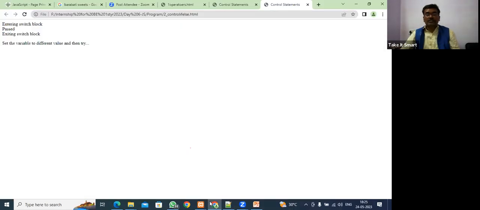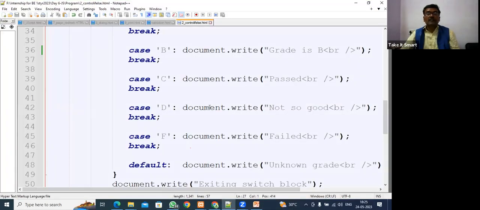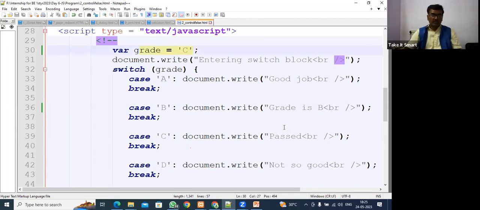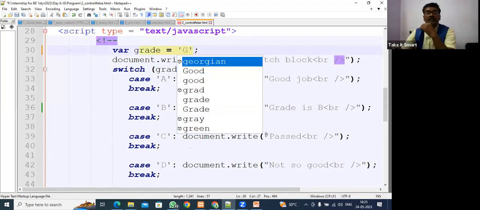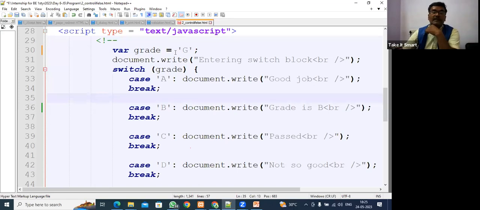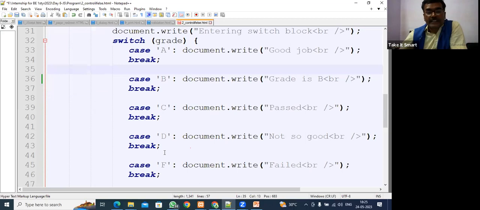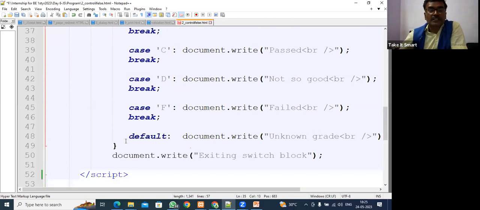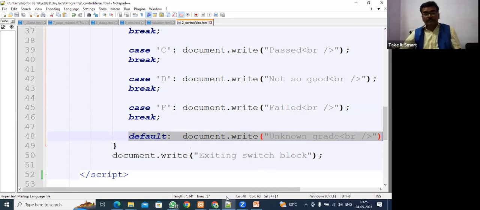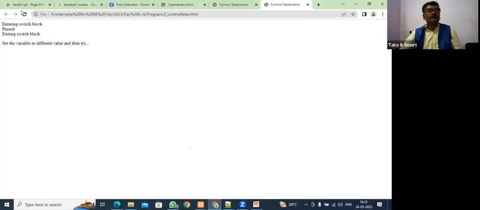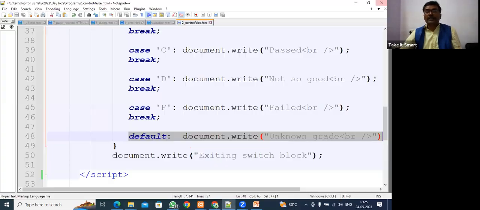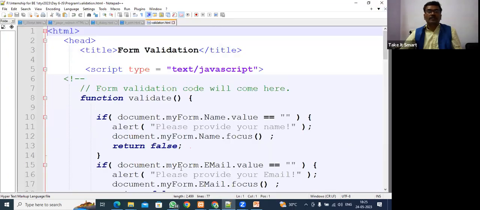What I did now is put G here. So none of the case statements will be matched, and when none of them match, the default portion will be executed: unknown grade. Fine. So this is the switch case statement. Next, I'm going to start.